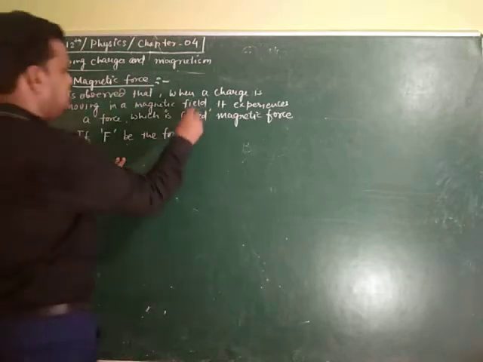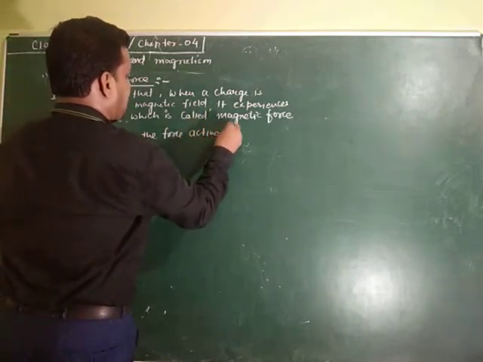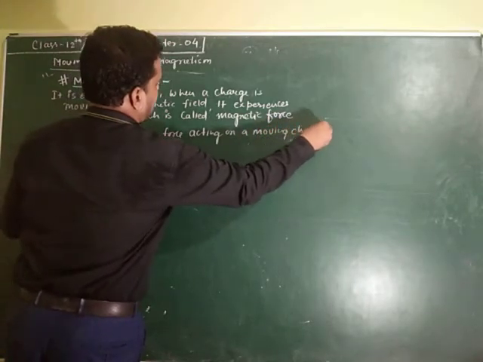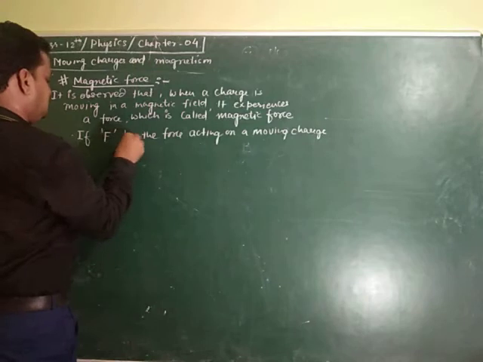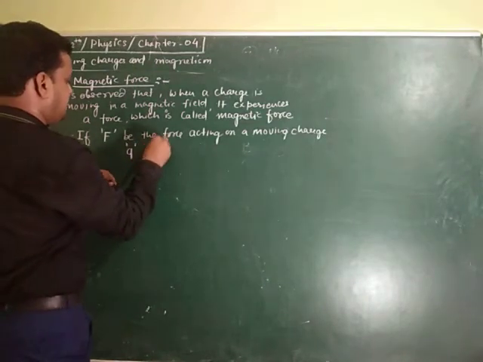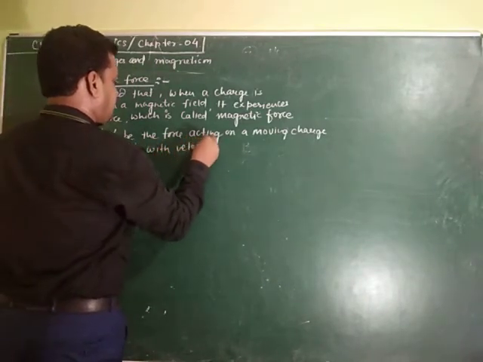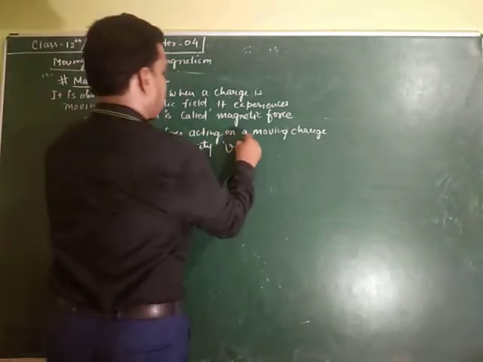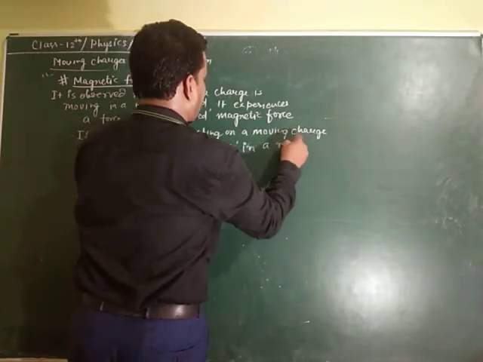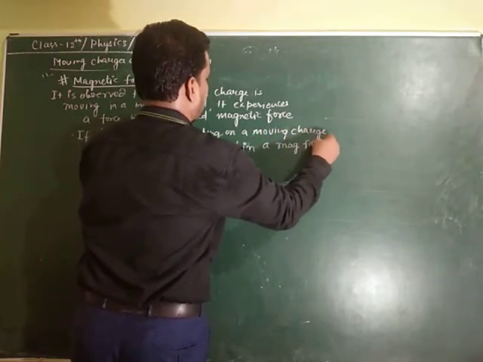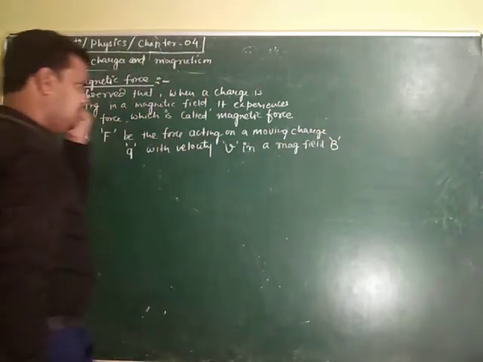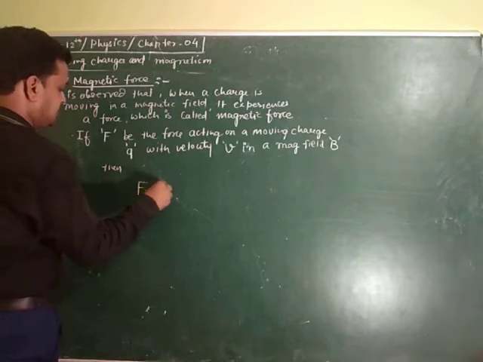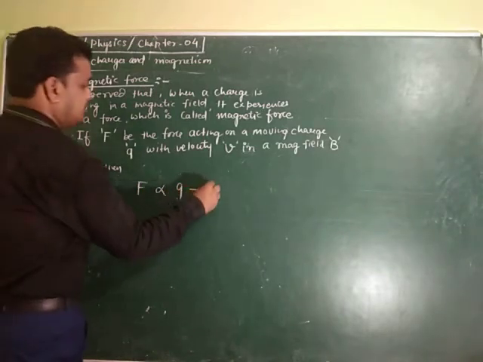If F be the magnetic force acting on a moving charge Q with velocity V in a magnetic field B, then F is directly proportional to Q, equation number 1.